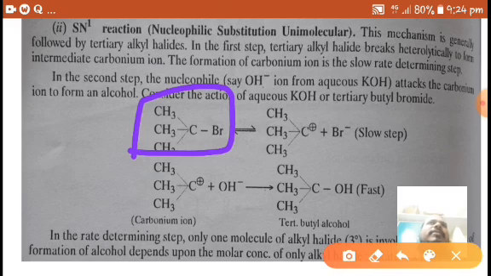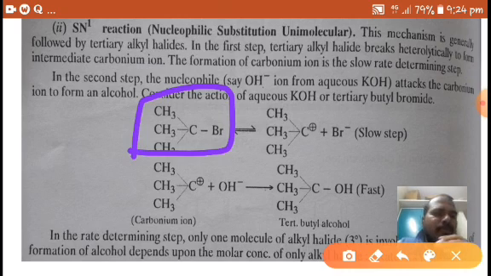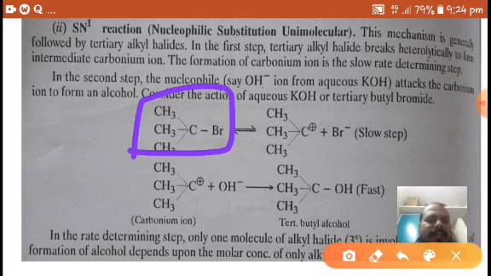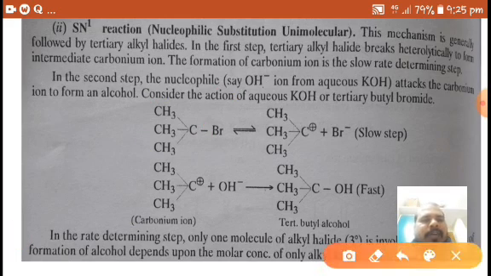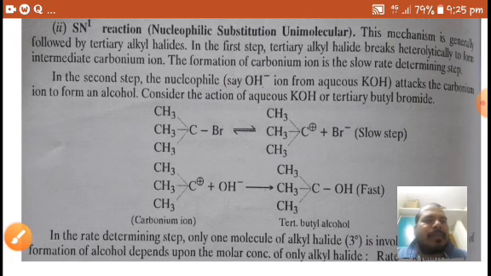In heterolysis, plus and minus charges are usually formed. In homolysis, free radicals are formed. In homolytic fission, free radicals are formed. In heterolytic fission, cations and anions are formed. Here, in heterolytic breakage, the bonding electrons are attracted towards the more electronegative atom, that is bromine. So it forms Br minus and a carbonium cation.